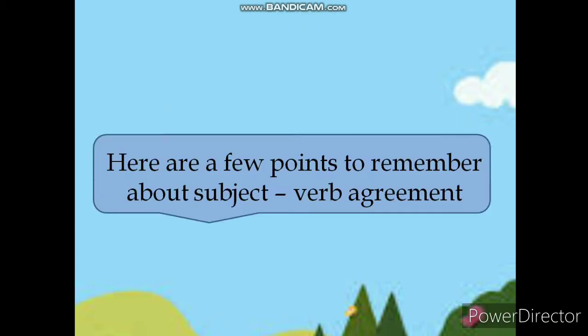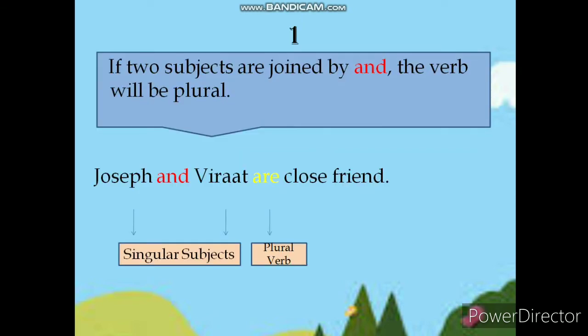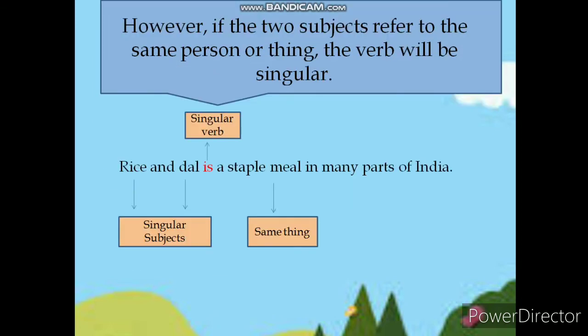Here are a few points to remember about subject-verb agreement. If two subjects are joined by and, the verb will be plural. Let's see this example. Joseph and Virat are close friends. Joseph and Virat, singular subjects. Both singular subjects are joined here by using the word and. So, the plural verb are is used. Joseph and Virat are close friends.